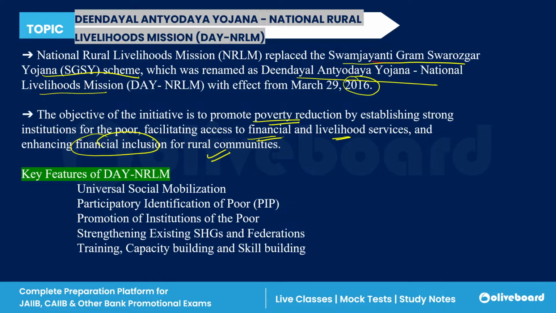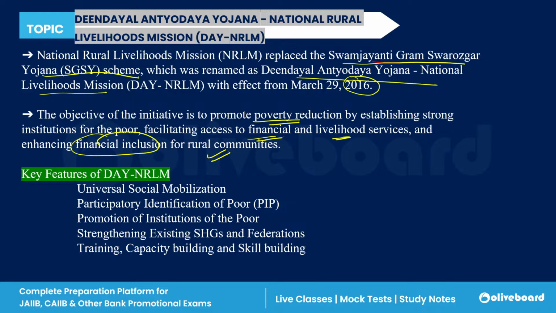So mainly it is focusing on rural activities. This mission is all about increasing the quality of life of people living in rural areas.